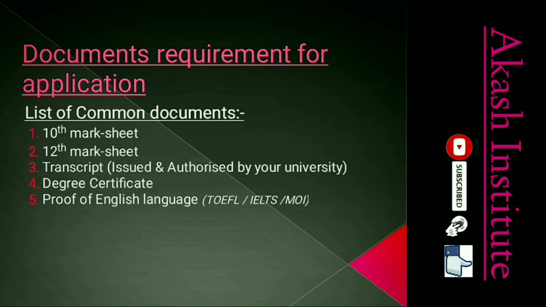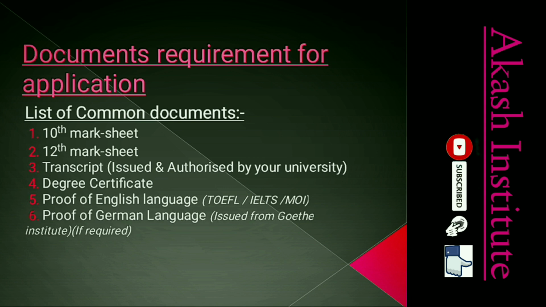The fifth one is the English language certificate. There are many exams conducted like TOEFL and IELTS, so you can present any of these. Or the third option is MOI, meaning medium of instruction. This document contains information regarding your previous course curriculum language, which is issued by your university registrar. The sixth one is the German language certificate. You must present a Goethe Institute certificate. Other institutes are not allowed during verification.